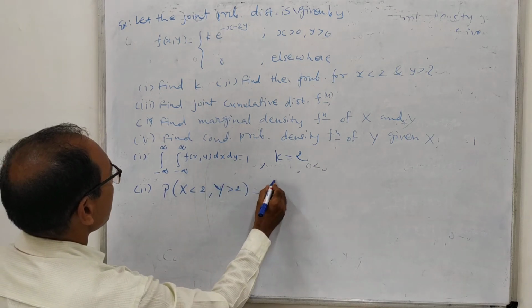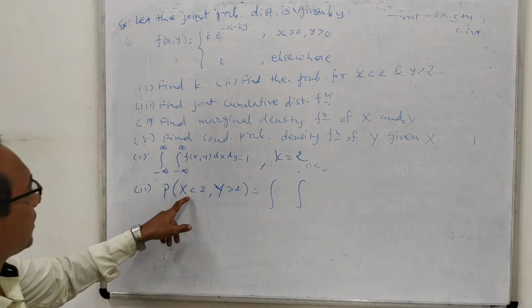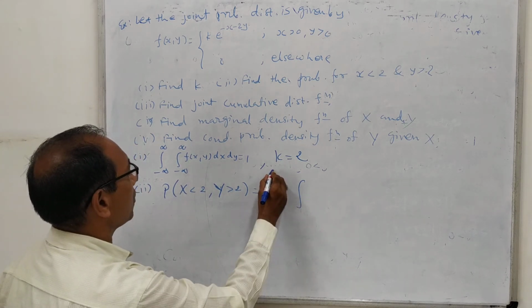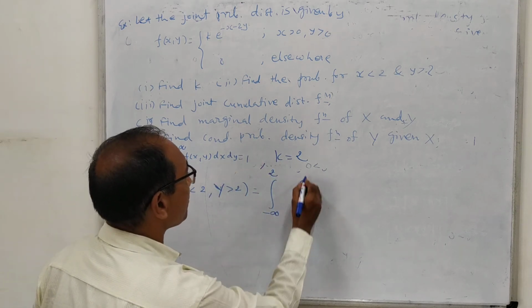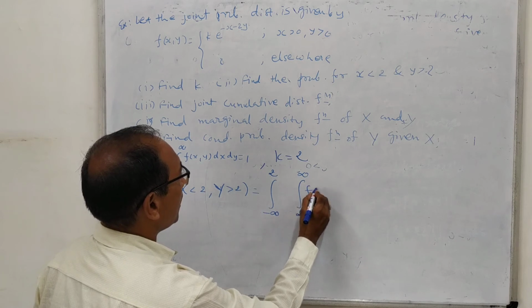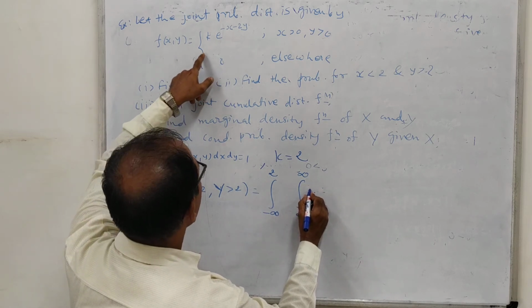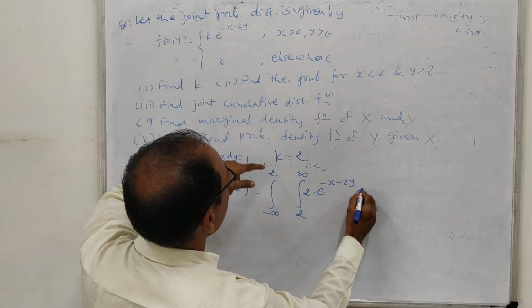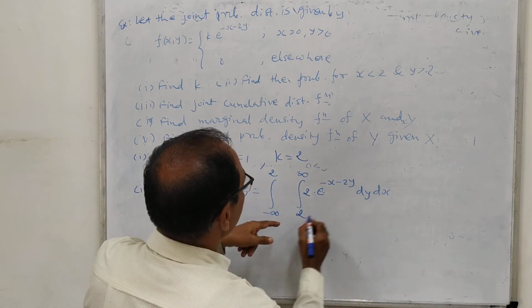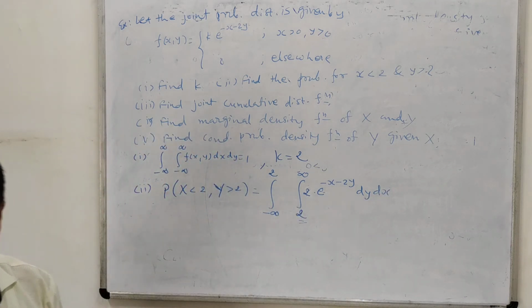So this can be considered as a double integral, x less than 2, that means from minus infinity to 2, and y greater than 2, that means 2 to infinity, and here we will have f of xy, which means, since k is 2, 2 e raised to minus x minus 2y dy dx. Here we will write dy dx because this is the limit of y. So we will integrate first with respect to y and then with respect to x.